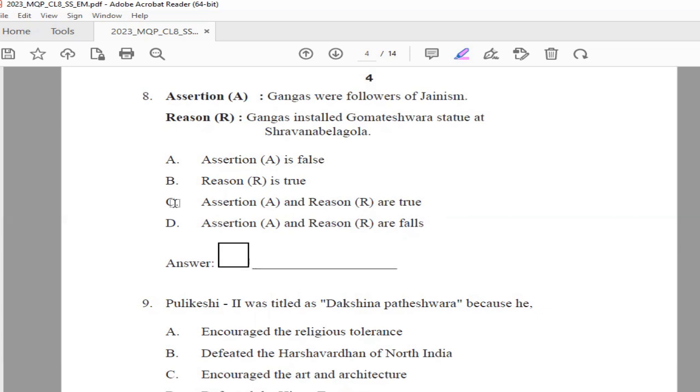So here the right answer is option C, assertion and reason are true. Means both the sentences which are given here, assertion and reason both are right, both are correct. So that's why you'll choose the option C as the right answer. Assertion A and reason R are true.